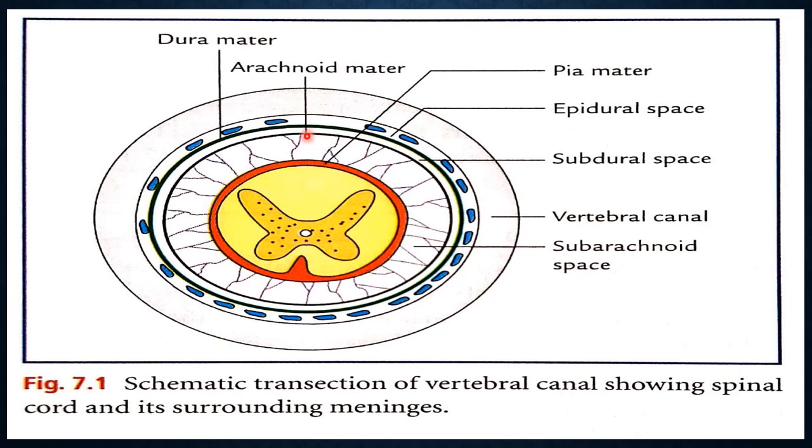In between the arachnoid mater and dura mater, the space is the subdural space, which has no specific name. In between the cranial vault and the dura mater, the space is the epidural space.